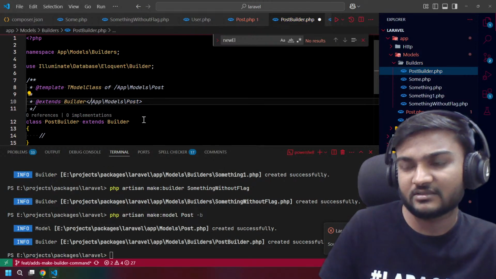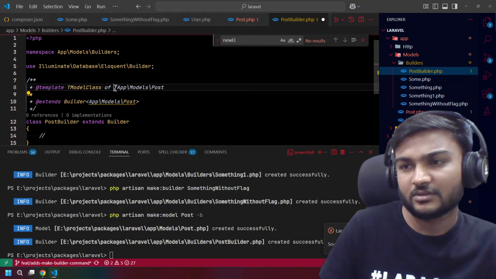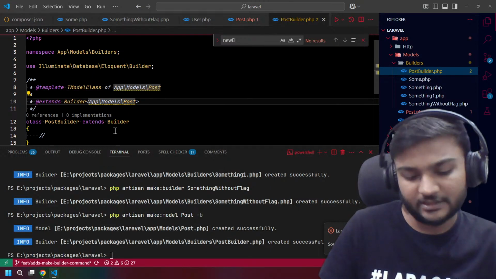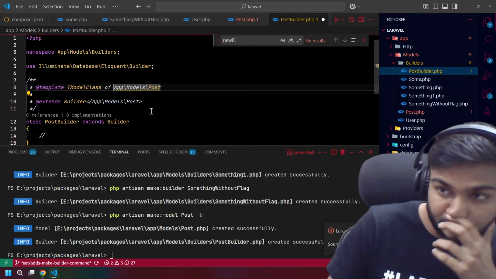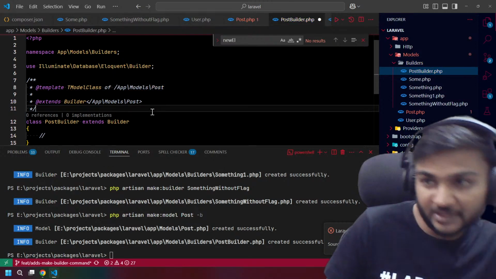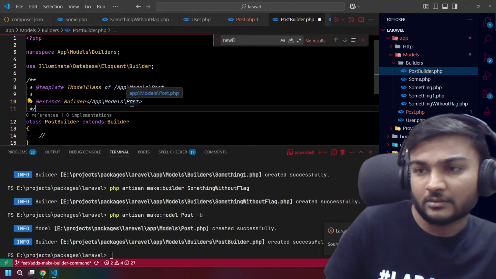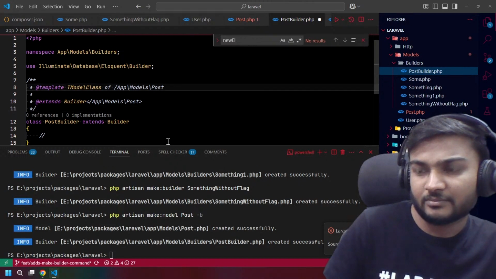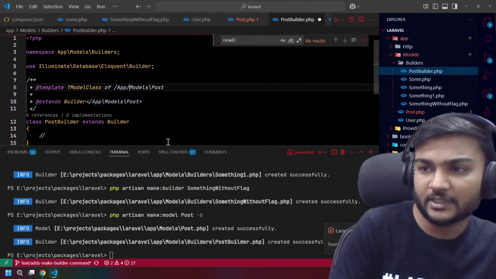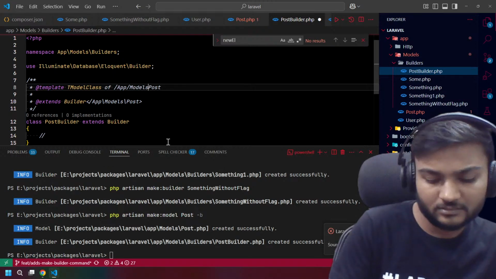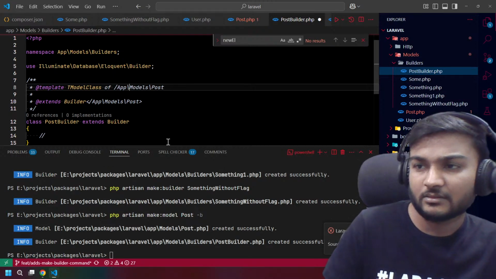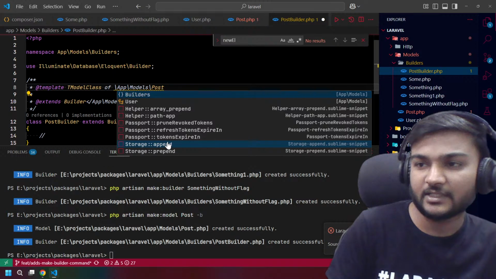Yeah, we need a slash here. And we need a slash at both places. And this path should be something like this. Okay, we need a slash like this.